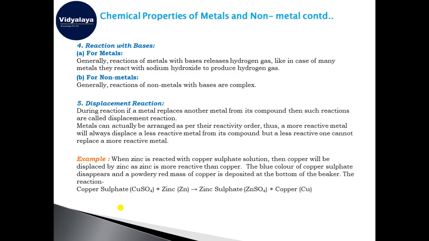Proceeding further with the chemical properties of metals and non-metals, we have the fourth kind of reaction, the reaction with a base, that is, with compounds having a pH more than 7. When metals react with a base, it again releases hydrogen gas. In many cases, metals react with sodium hydroxide to produce hydrogen gas.